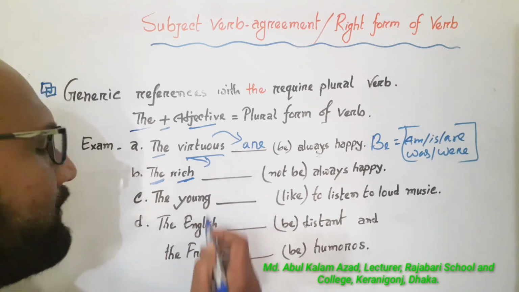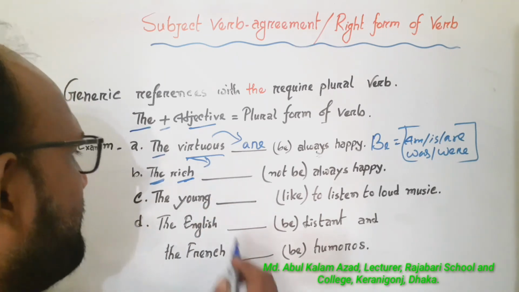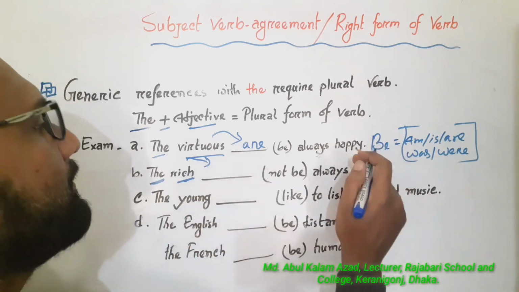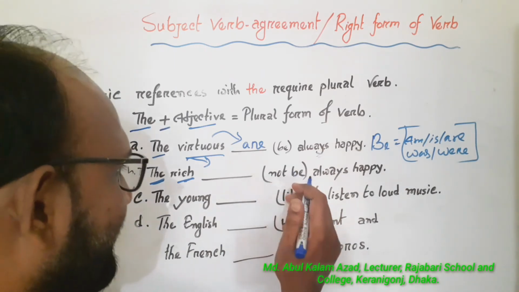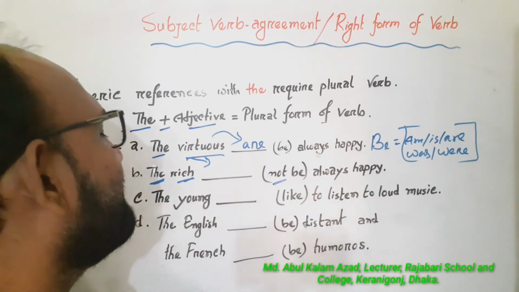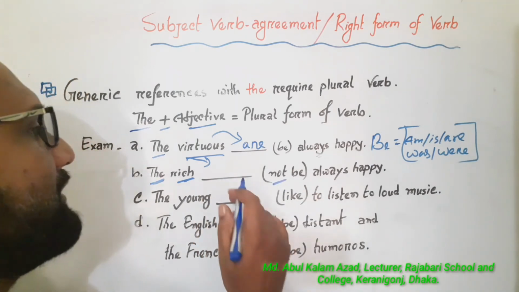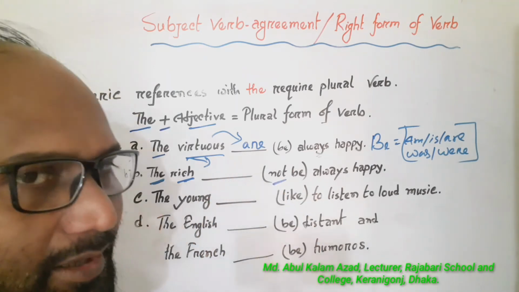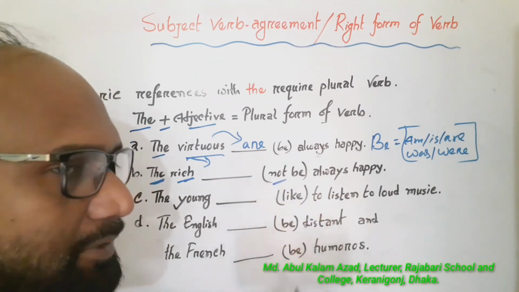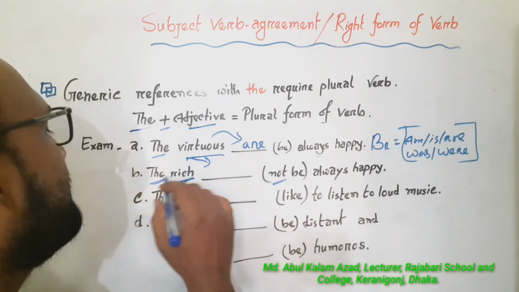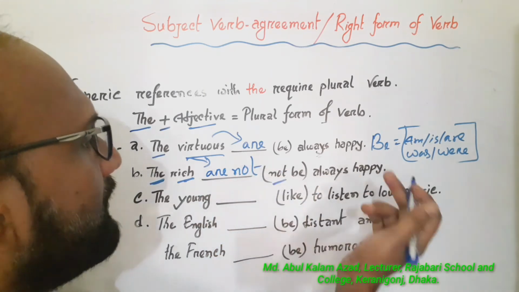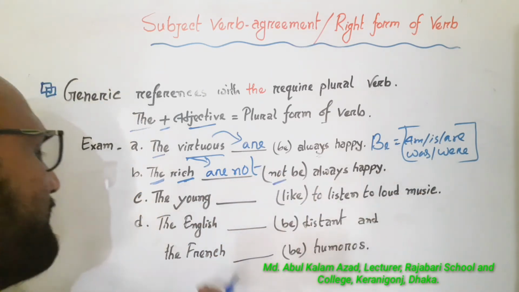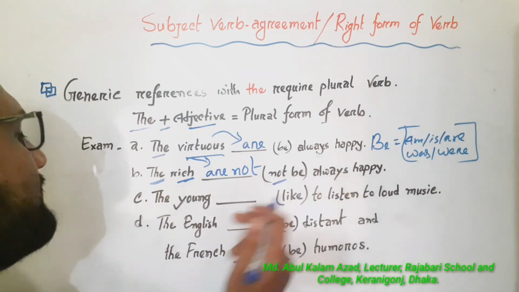After that we will use a plural form of verb. There is in the bracket not be. If there is given the word not, after be, after auxiliary verb, we will use not. The rich are not always happy. Okay, the rich are not always happy.